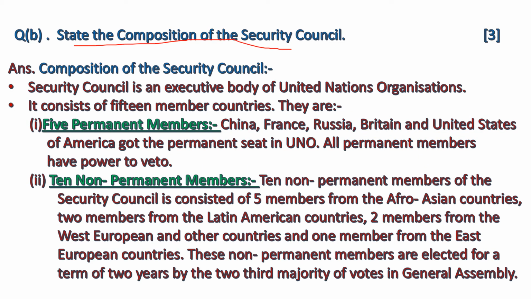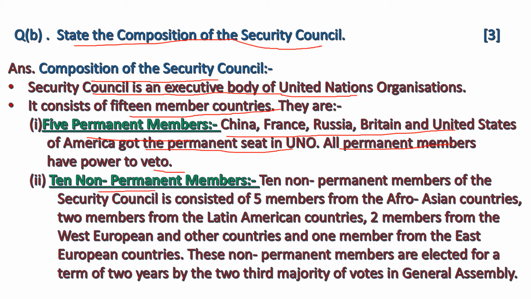State the composition of the Security Council. Security Council is an executive body of the United Nations Organization. It consists of 15 member countries. They are 5 permanent members: China, France, Russia, Britain and United States of America, who got the permanent seat in UNO. All permanent members have the power to veto.